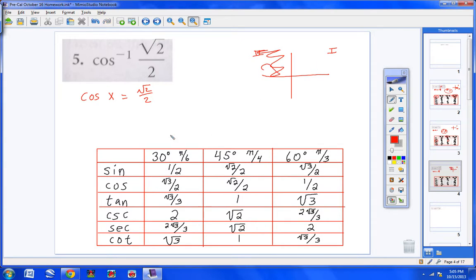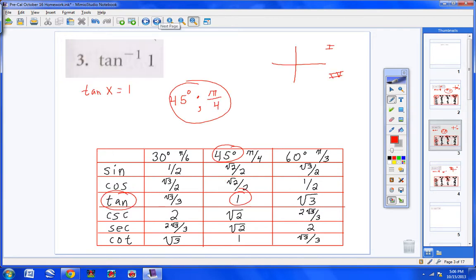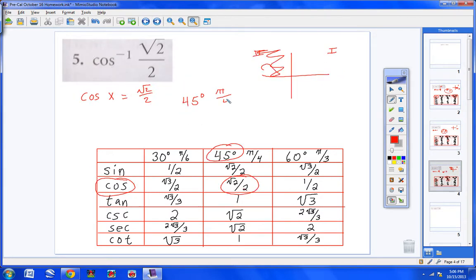Now, when do I get the square root of 2 over 2? Cosine. Here it is. Cosine of 45 degrees is square root of 2 over 2. So my answer is simply 45 degrees, or the radians, of course, would be pi over 4. So there's my two answers right there. One is degrees and one is radians.